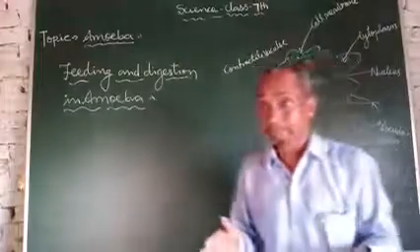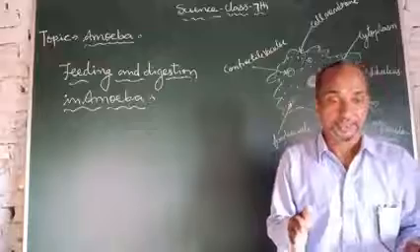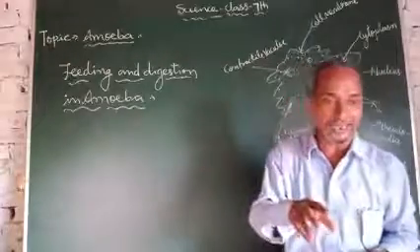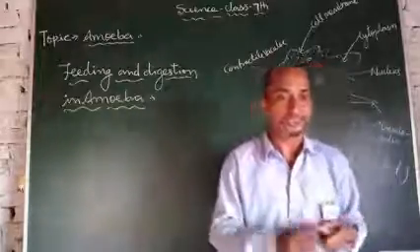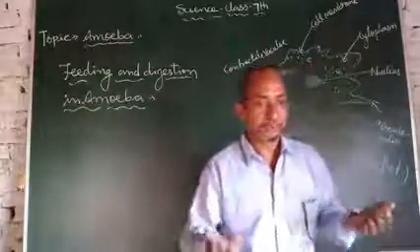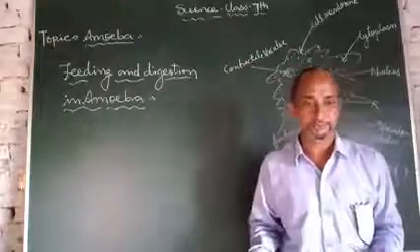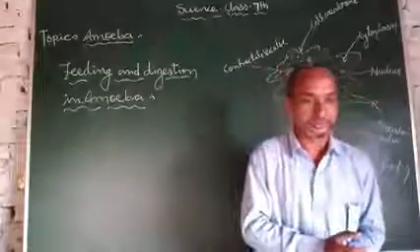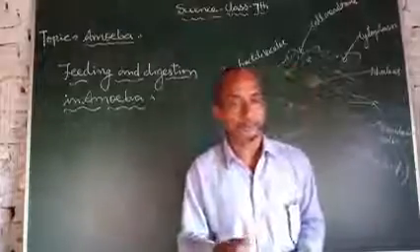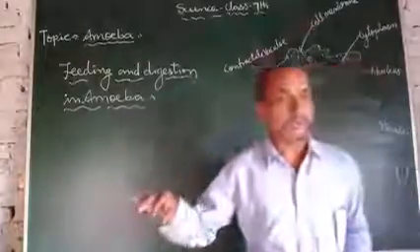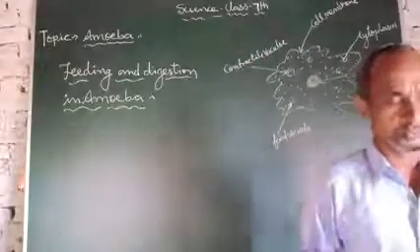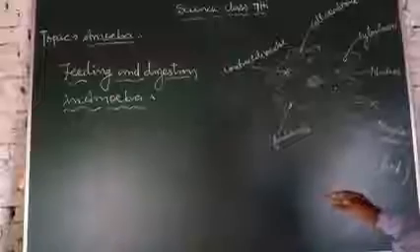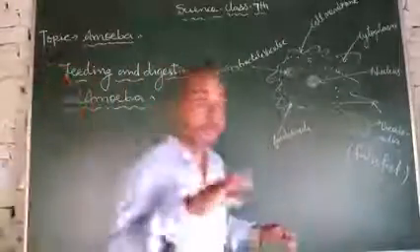The similarity between nutrition in amoeba and in human beings is that in both cases digestive juices break down the complex food particles, in food vacuoles or in the stomach. So these are the similarities between the amoeba and human digestive systems.